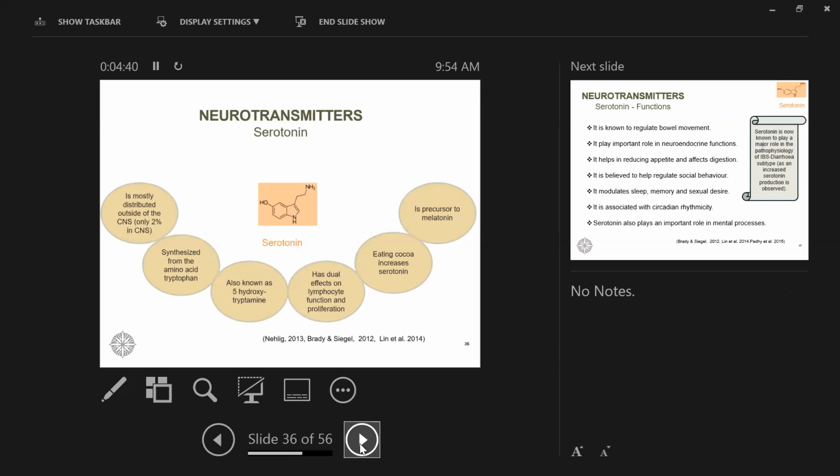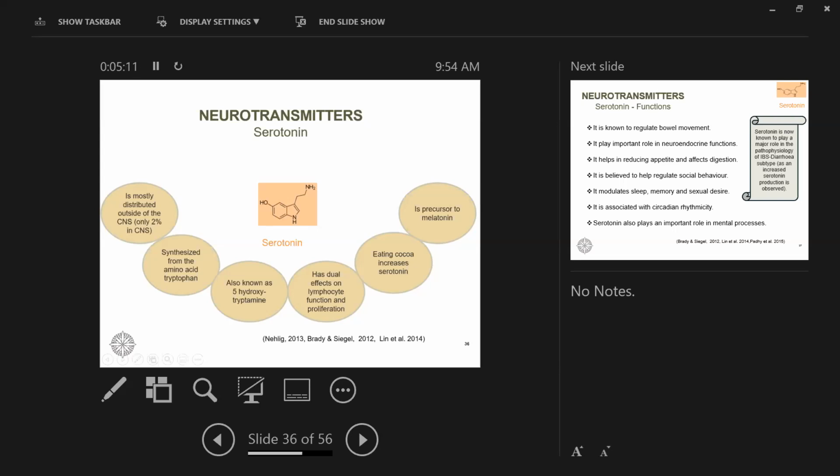Moving on to one of our favorites, because there is so much work out there about serotonin. It is mostly distributed outside of the central nervous system. Only 2% is in the central nervous system. And now we know maximum serotonin is coming through the gut via the gut bacteria. We synthesize it from the amino acid tryptophan.